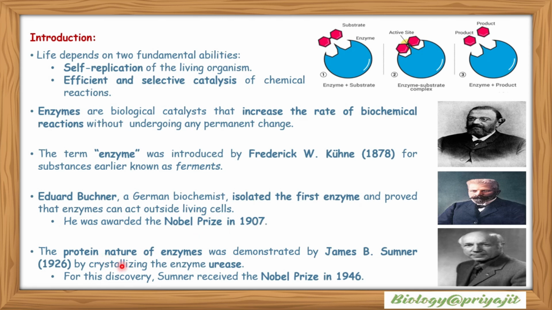The protein nature of enzymes was demonstrated by James B. Sumner in 1926 by crystallizing the enzyme urease. For this discovery, Sumner received the Nobel Prize in 1946. This is the image of Frederick William Kuhne. He is Eduard Buchner and he is James Sumner.